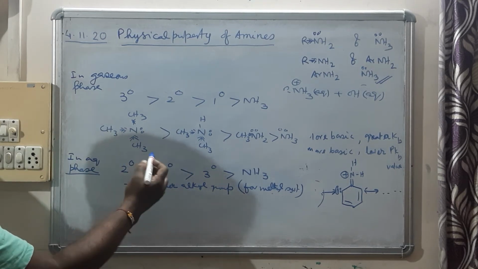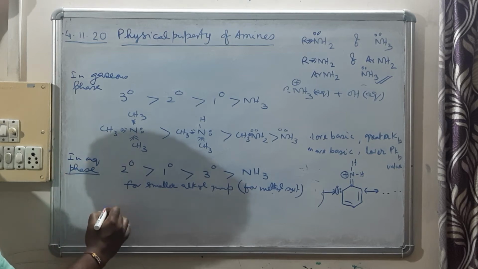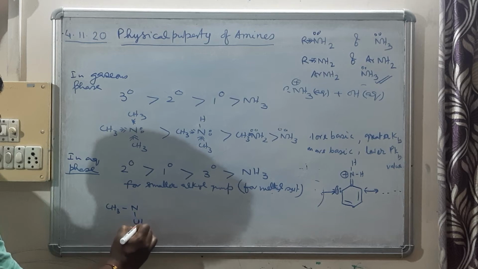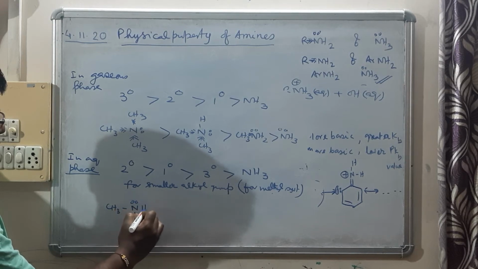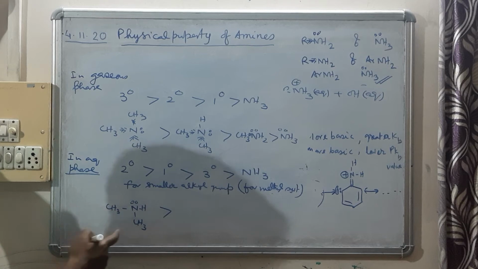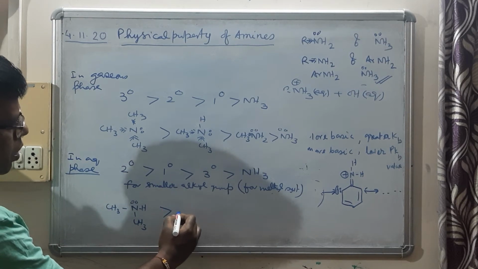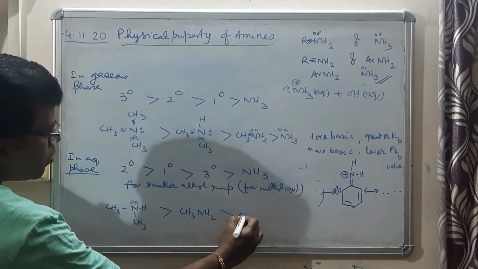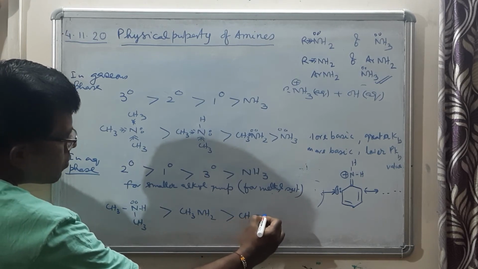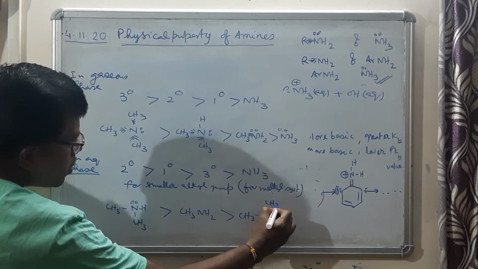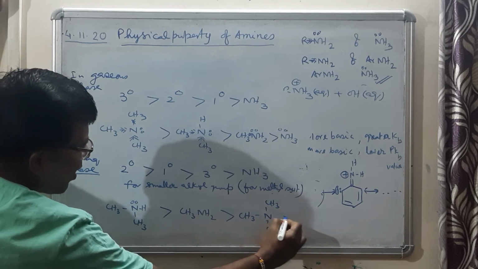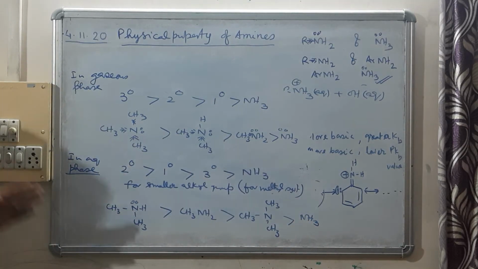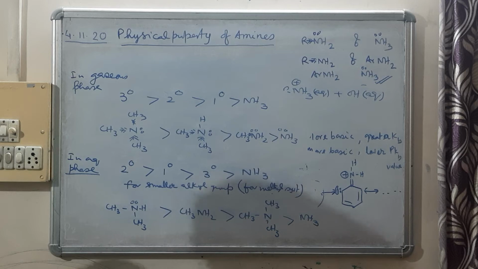Suppose in aqueous solution, (CH3)2NH is most basic. Then it will be CH3NH2, then (CH3)3N, and least basic will be ammonia. So why is the order like this? That we need to understand.